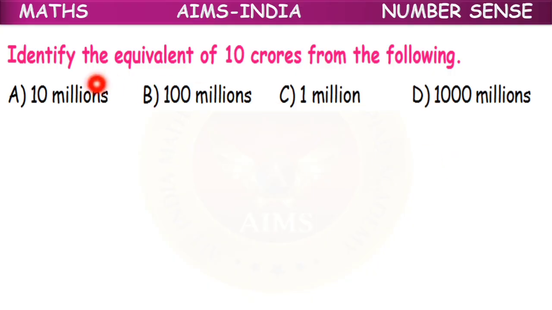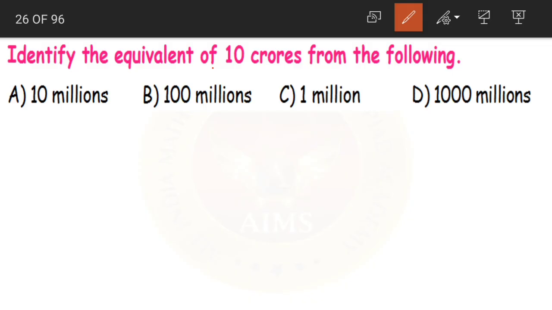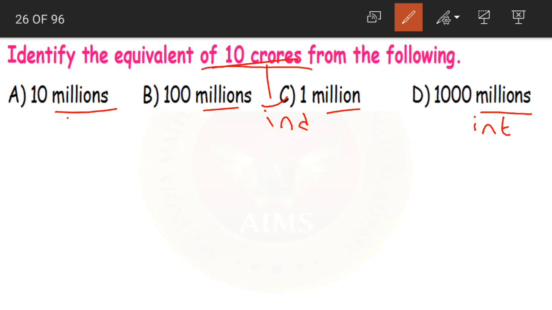Next, identify the equivalent of 10 crores from the following. Now first, 10 crores is in the Indian system, and the options are in millions. Yes, so millions are from the international system. So we need to compare both and see how much 10 crores is equal to. So first let us write the Indian system.